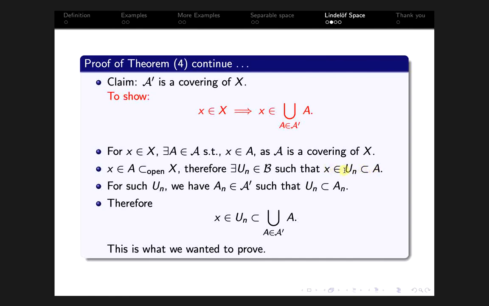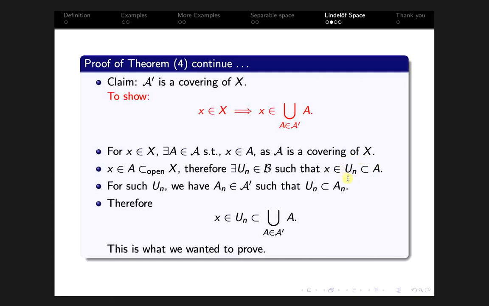Okay, so now you can see that this un is contained in A. So for the basis element un, there exists some element in the open cover script A such that un is contained in A. Okay, therefore this n belongs to the set J, and for that element n in J we have an belongs to A prime. That's how we have constructed A prime.